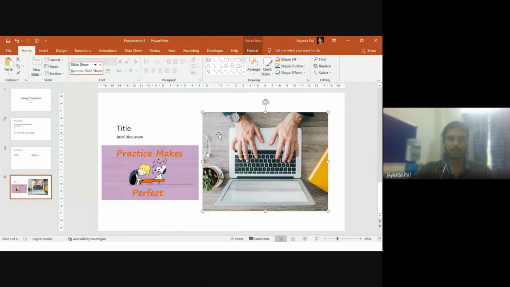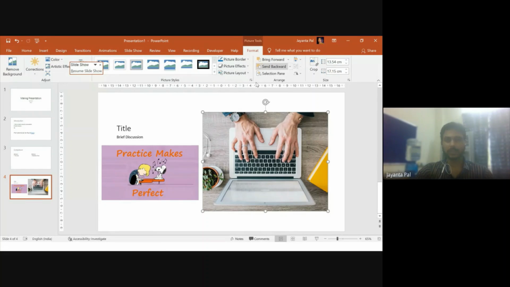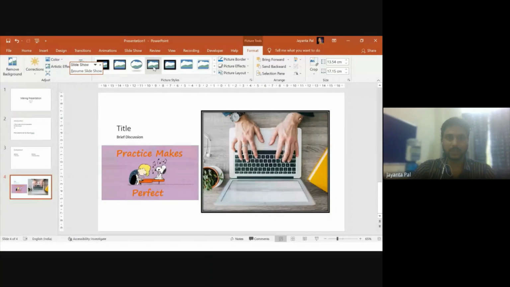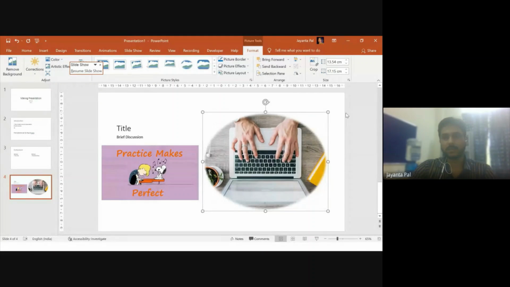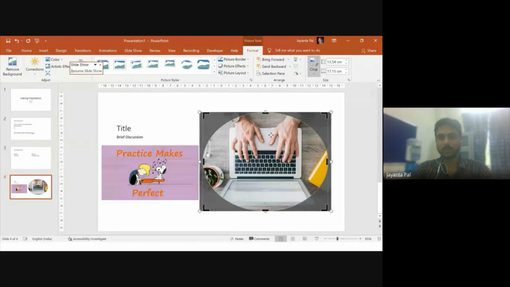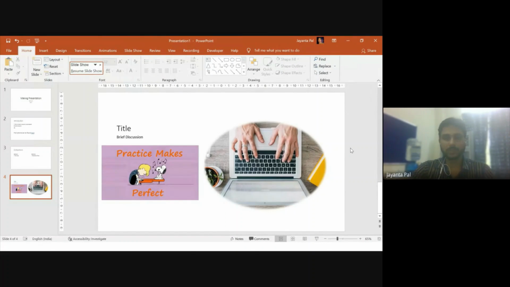Upon double clicking, the Format menu will appear. Now we can change the way the image is shown, like the picture style, or we can reshape it. Or even we can crop also. We have the facility to crop. Maybe I do not want the whole region, I want only up to this, so that can be cropped.